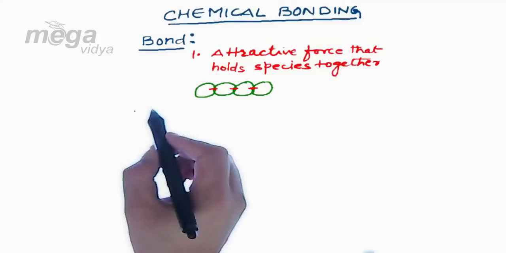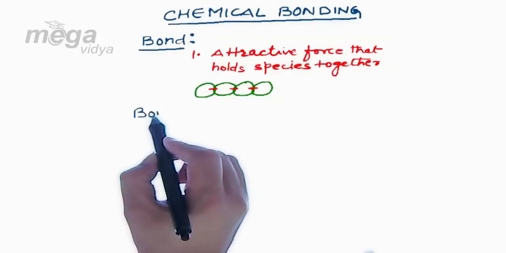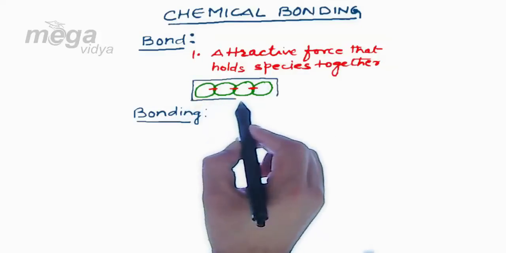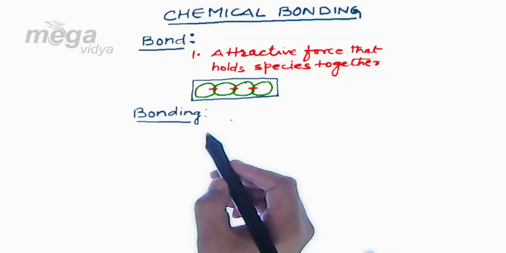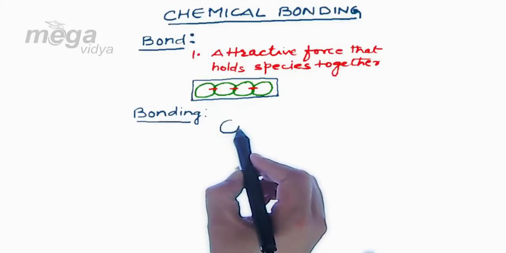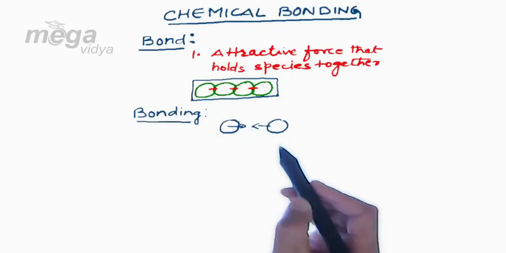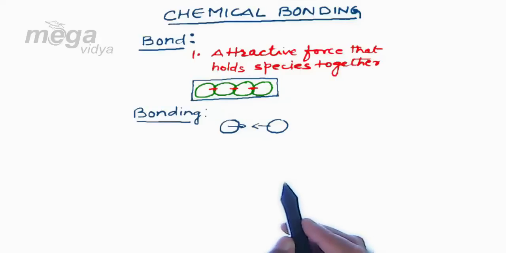Going ahead, we have another word, bonding. As we are observing in this example that the species are held to each other, firstly the atoms or the species approach each other, and then they are bound to each other through a force which we call a bond.